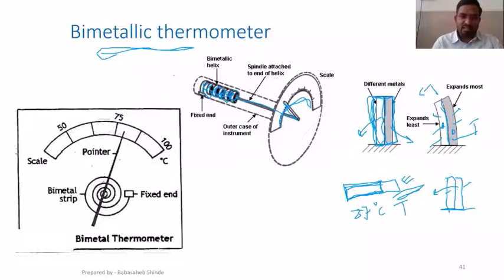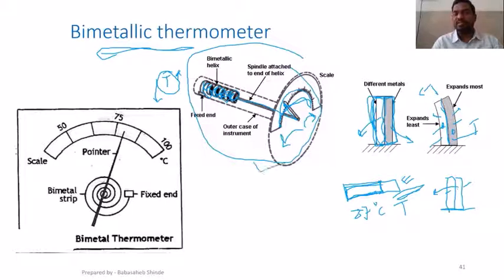So when there is an increase in temperature, because of this differential thermal expansion, this will move in either direction, in this direction or this direction. And if it cools down, it will move in the opposite direction. And the movement of this pointer will be calibrated in such a way that it will be proportional to the change in temperature. So that way we can use this device for temperature measurement.